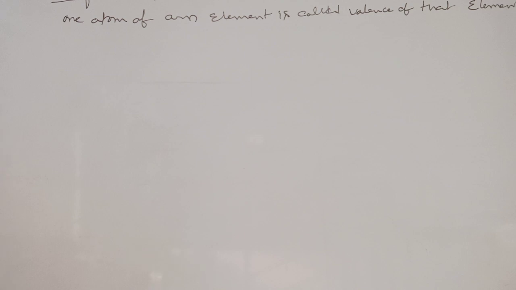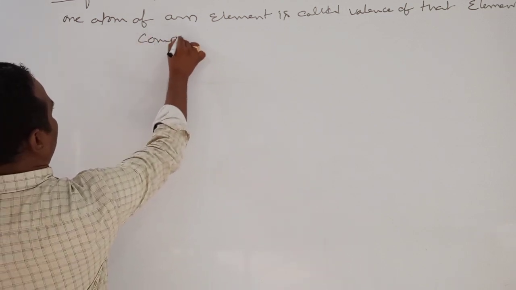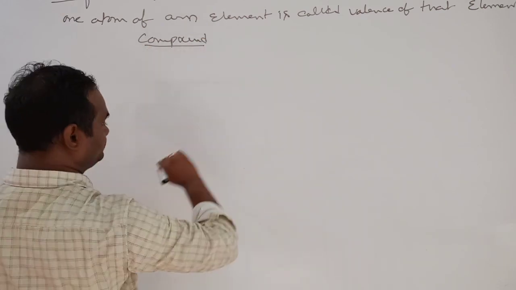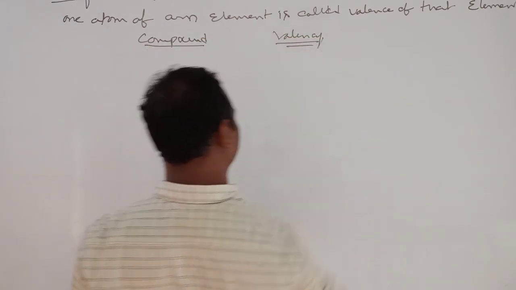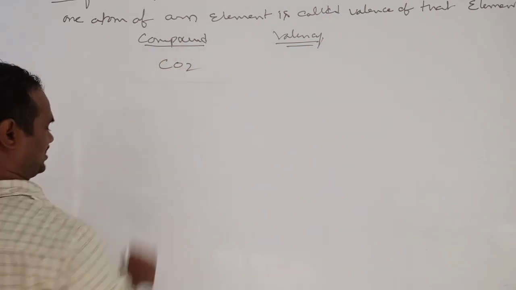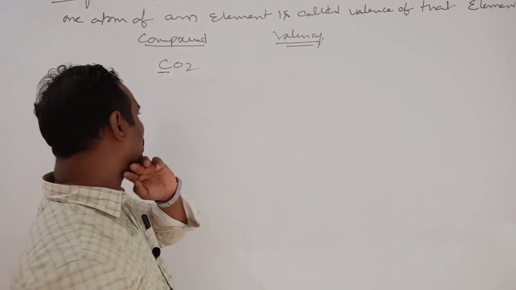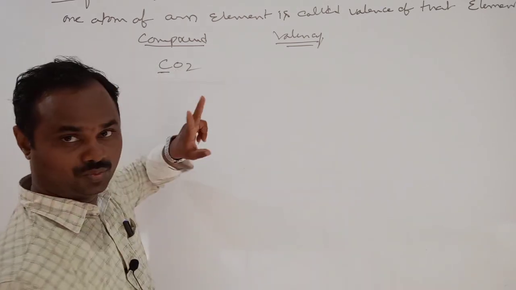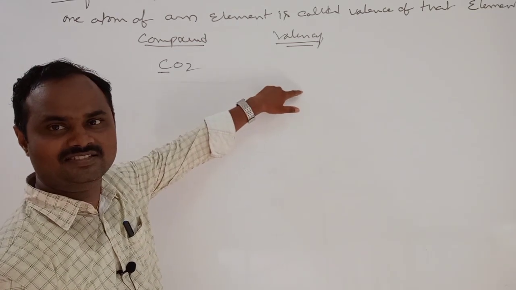Okay now. Look at it. By seeing the examples, we get an easy idea. Compound and valency. Suppose you take CO2. This carbon combined with how many oxygen atoms? 2. Double the number of oxygen atoms is the valency of that element.